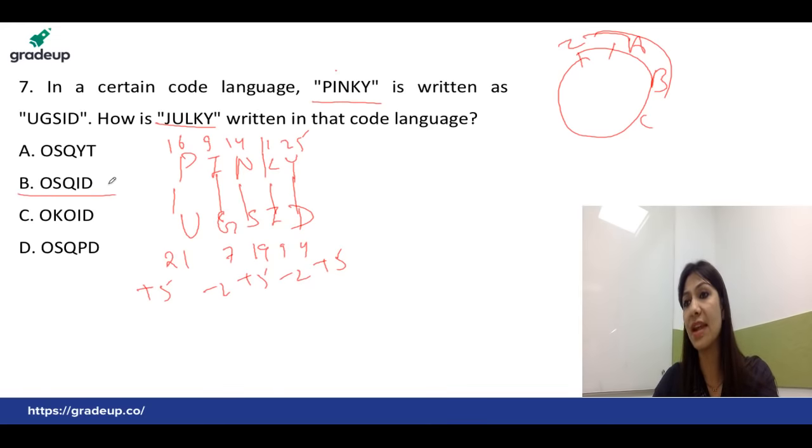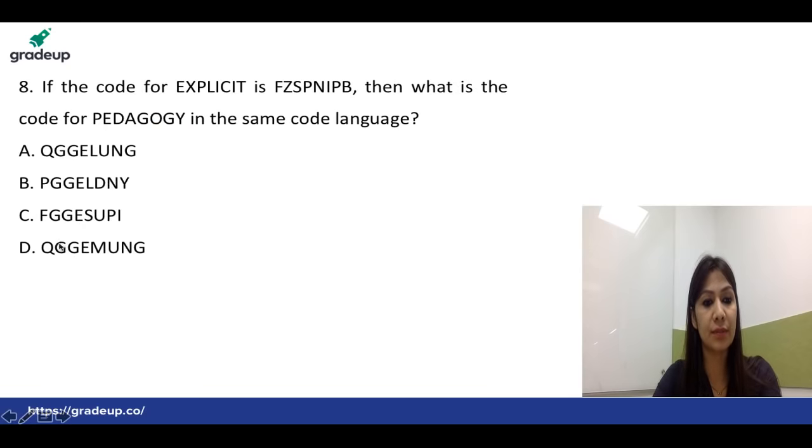It's very simple and very easy to understand, right? So let's check out the very next question. Once again, the question is of coding decoding, students. It's a very important topic. That's the reason we have given 3 questions over here in this mock test, because it comes not only in coding decoding itself. It also comes in alphabetical analogy, in alphabetical series, and also in alphabet classification questions. So that is the reason.